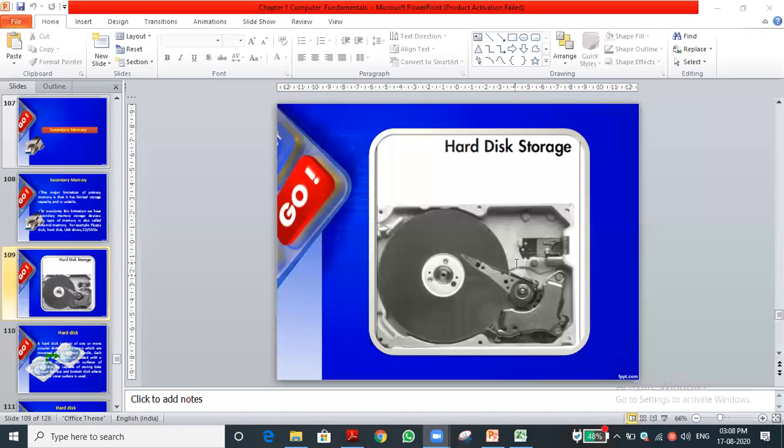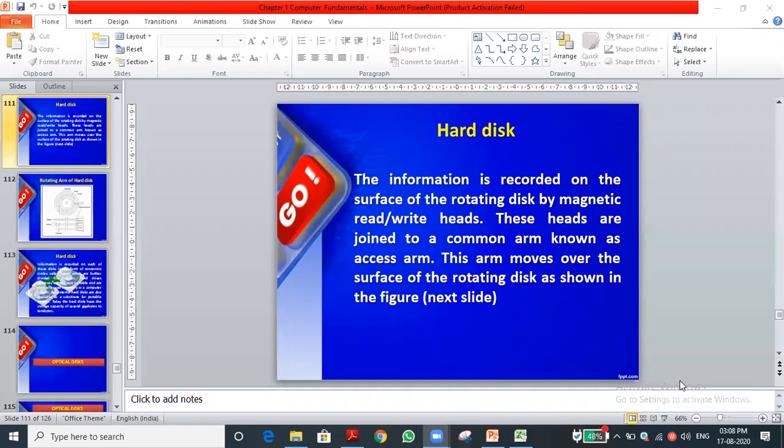Let me go to the slide. A very short recap: for the hard disk, the data is stored by using the head. The head is a device that will read as well as write the data. Can you say what reading the data is? Reading data from the hard disk means accessing the data. Writing the data into the hard disk is called what?